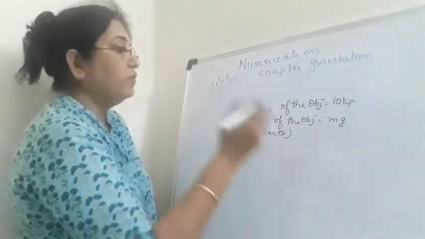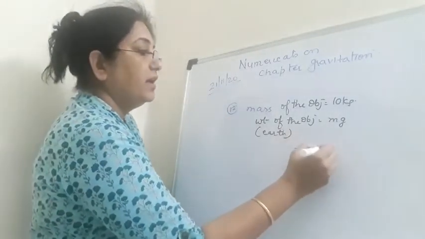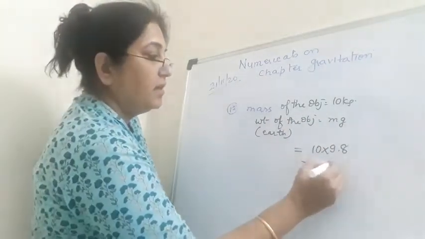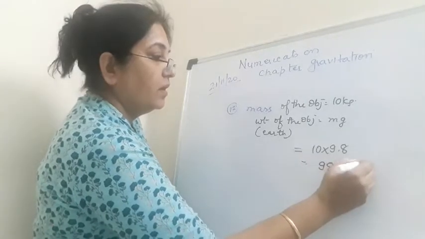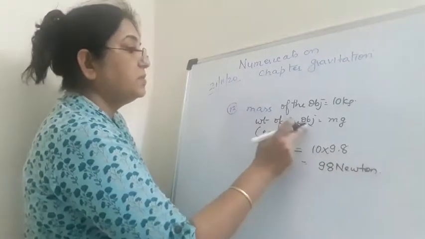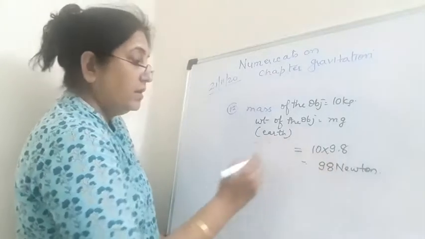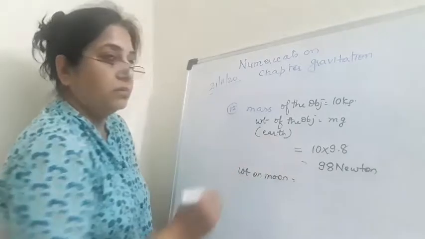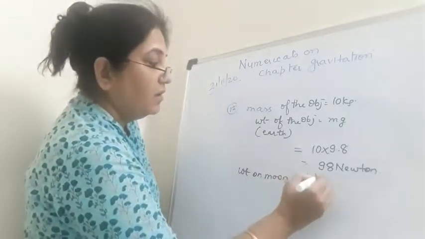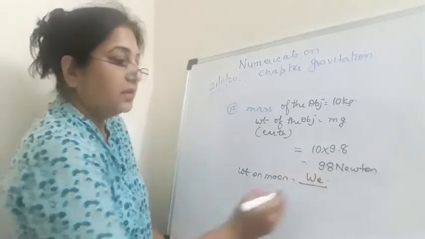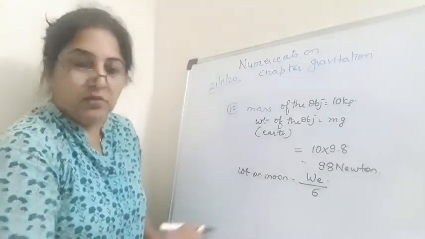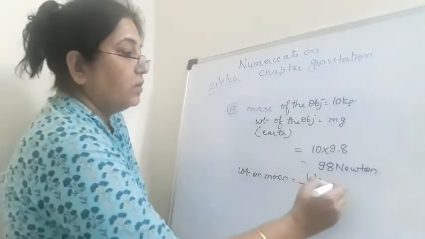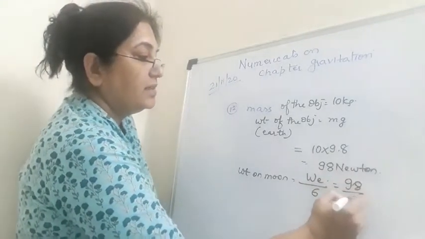Okay, so this is equal to 10 into 9.8, and 9.8 into 10 means 98 newtons. So this is the weight of this particular object on the earth. Now, weight of the object on the moon is given by weight of the object on the earth divided by 6. We have done this in the previous class. So what will we do? 98 divided by 6.